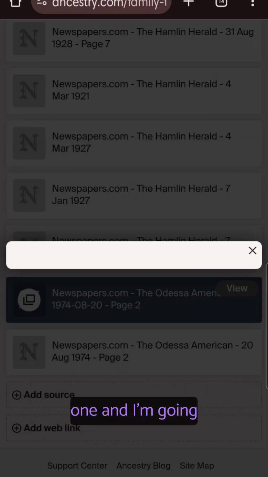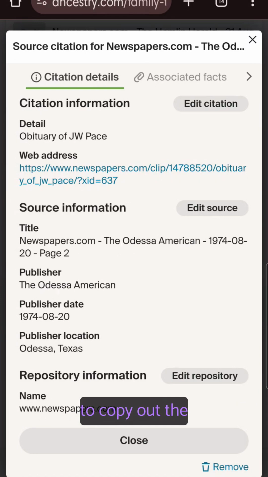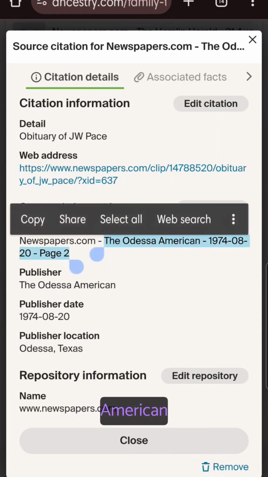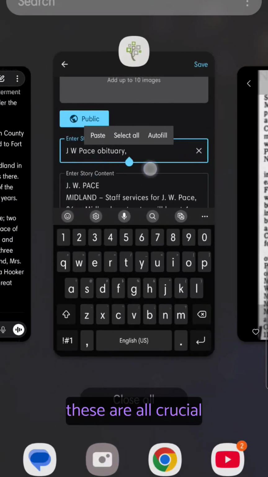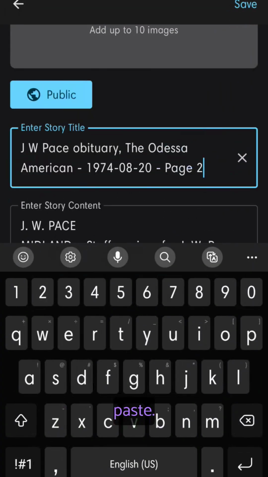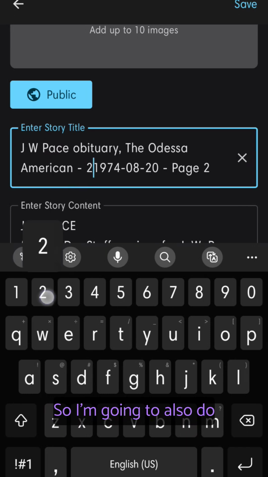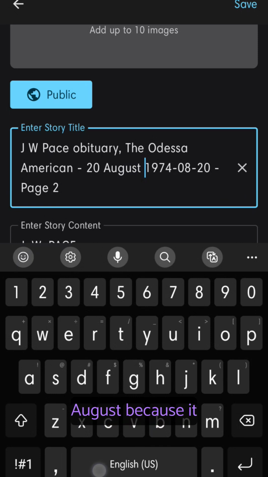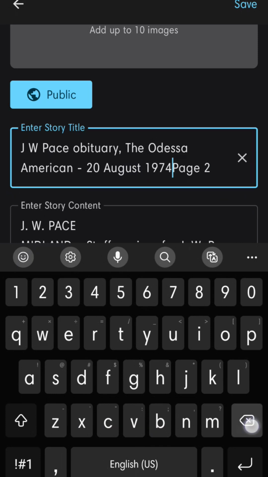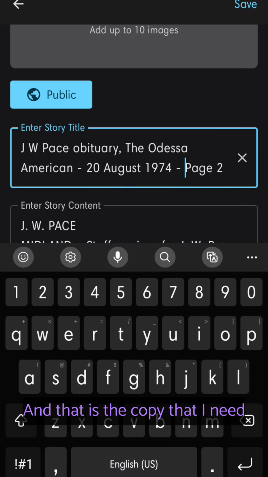This one, and I'm going to copy out the Odessa American and the date and the page number. These are all crucial. Paste. So I'm going to also do 20 August because it looks prettier. And that is the copy that I need.